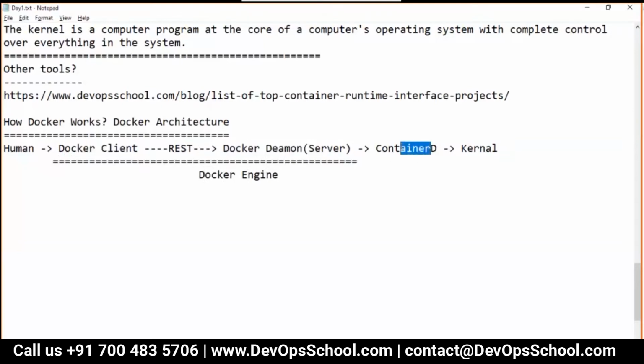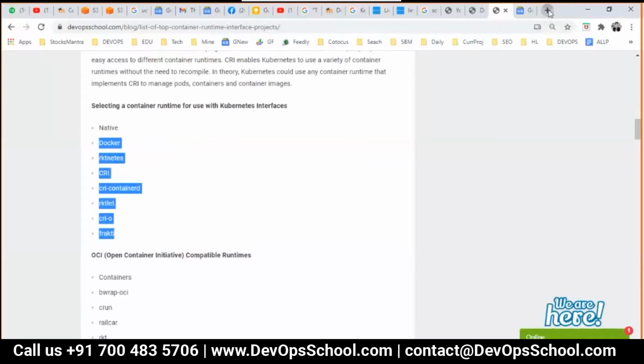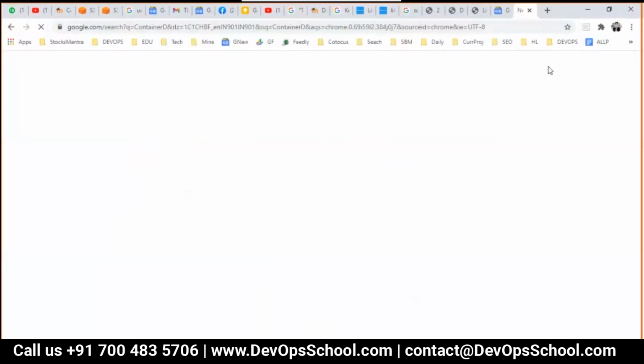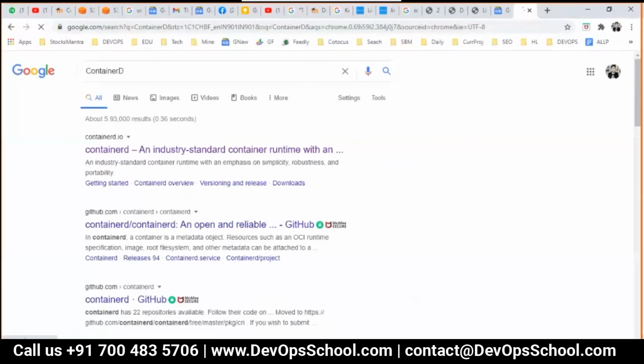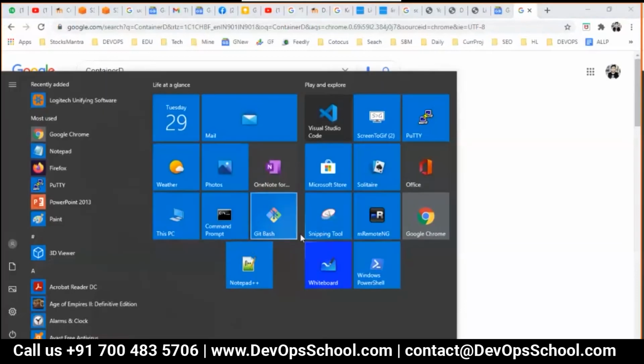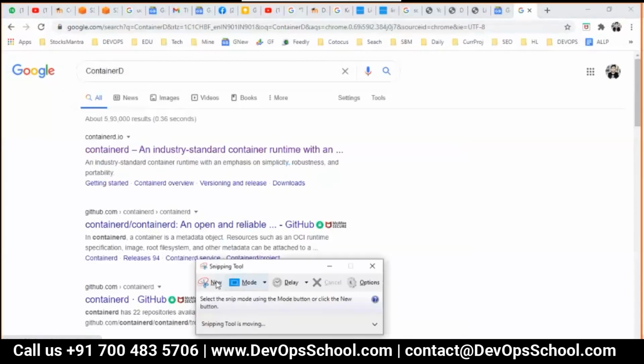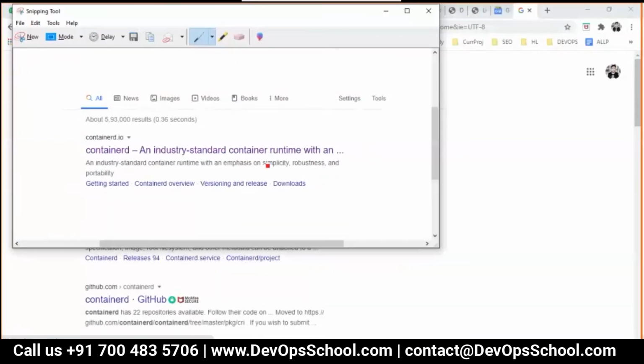Now what is container D? That's a question, right? You should ask what is container D. So guys, container D is like an industry standard container runtime to talk to the kernel.